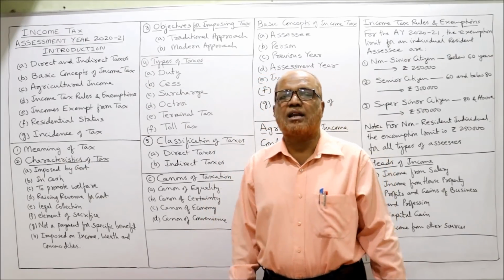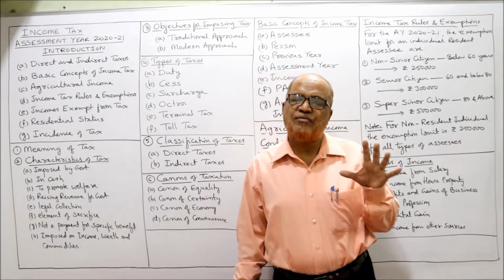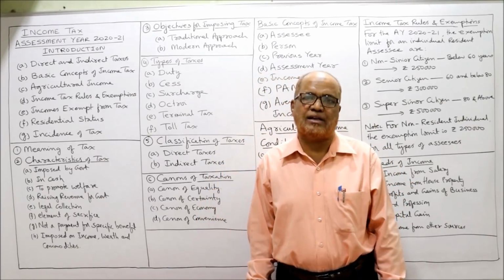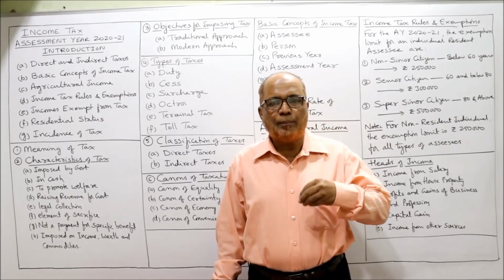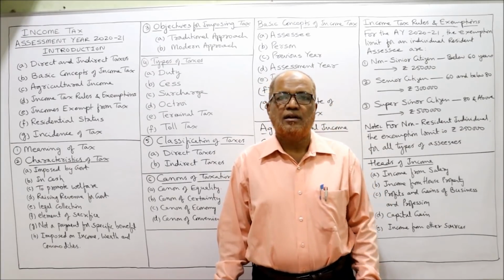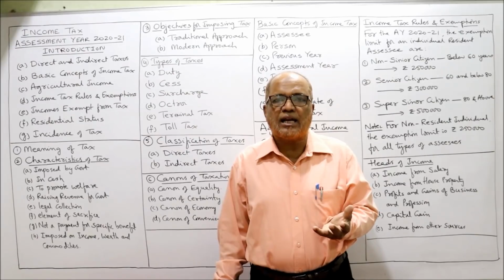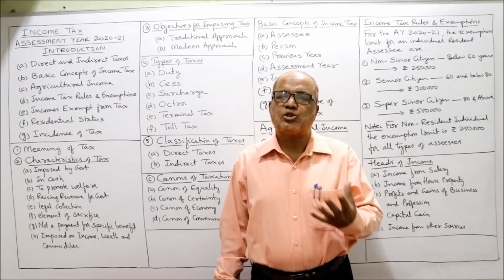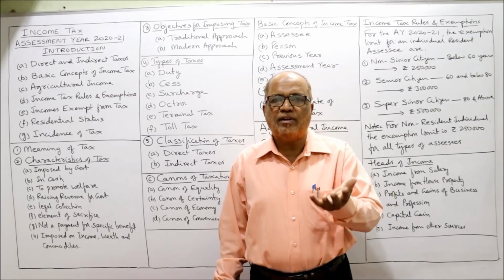Next one, element of sacrifice. One more characteristic feature of the tax is it contains an element of sacrifice. Sacrifice means when the person is paying the tax, he will not get anything directly in return. Because for any other expenditure, when we incur the expenditure, we'll get something in return.